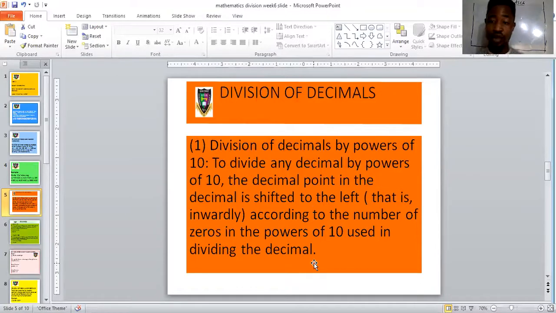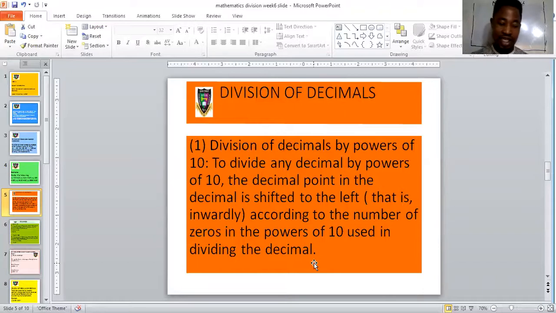I said it earlier on. You are dividing a decimal by powers of 10, just shift the decimal point inwardly according to the number of zeros that your divisor, that is the number you're using to divide, has.